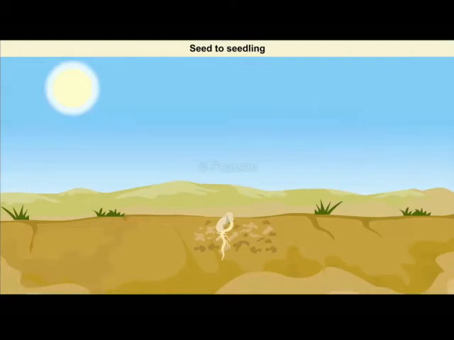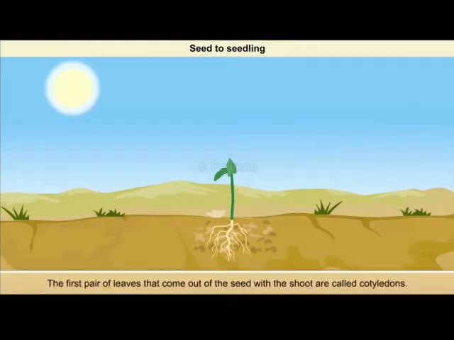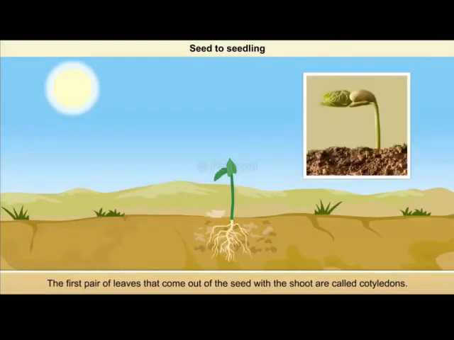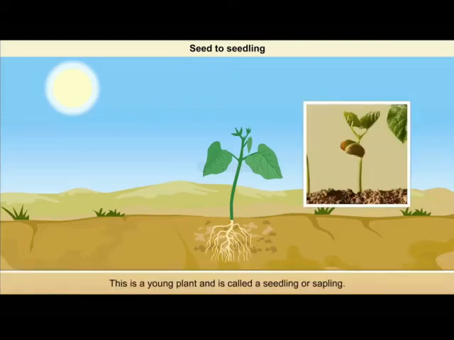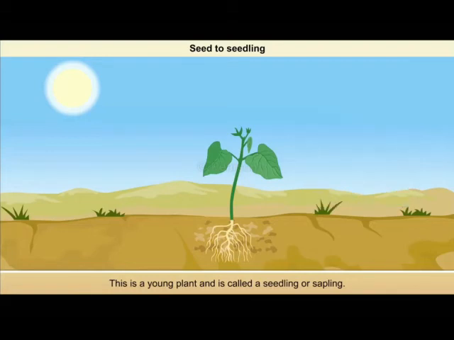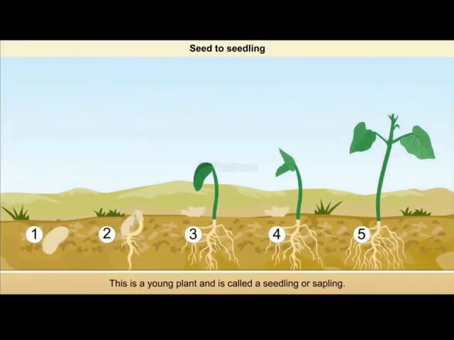Then the shoot comes out of the seed and starts to grow towards the sun. The first pair of leaves that come out of the seed with the shoot are called cotyledons. The root grows longer. The shoot becomes green and sprouts more leaves. This is a young plant and is called a seedling or sapling. For all these stages of germination, essential conditions or factors are required.